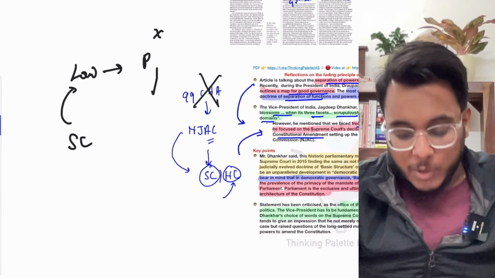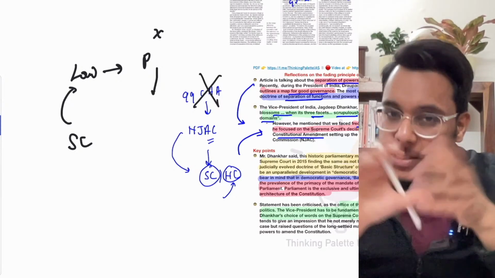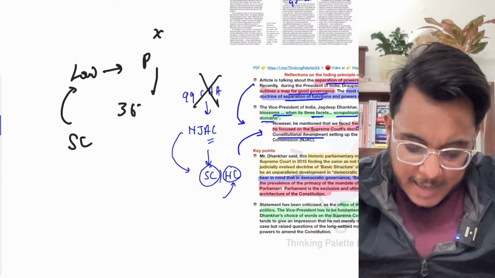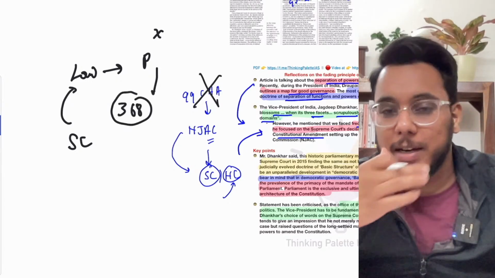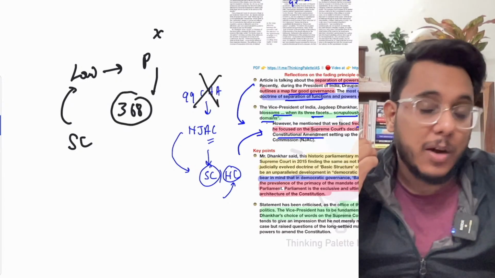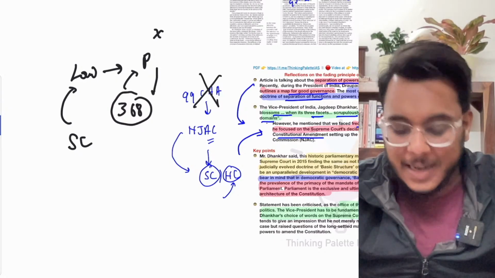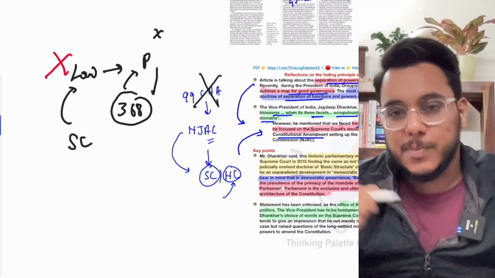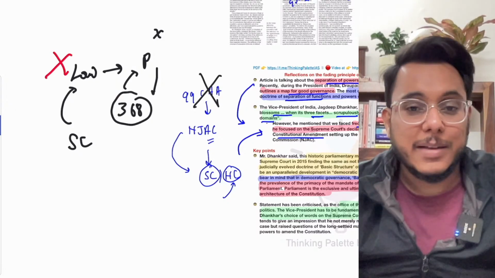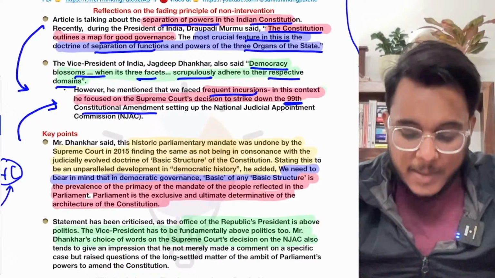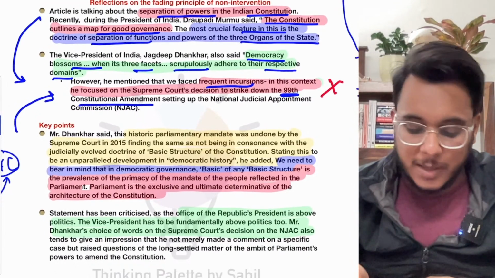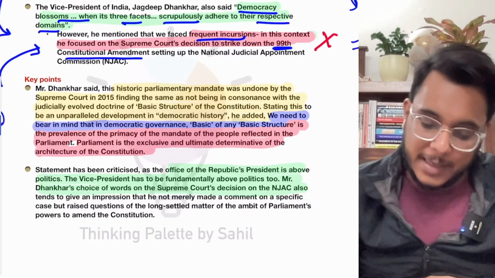Basically, guys, as the 99th Constitutional Amendment Act is there, Article 368 comes in between. Article 368 provides for the amendment of the Constitution, and Parliament can carry that particular amendment, but the Supreme Court invalidated this particular amendment. So what has happened? There is a disturbance of the theory of separation of powers. This is something that has happened, which the Vice President has criticized.